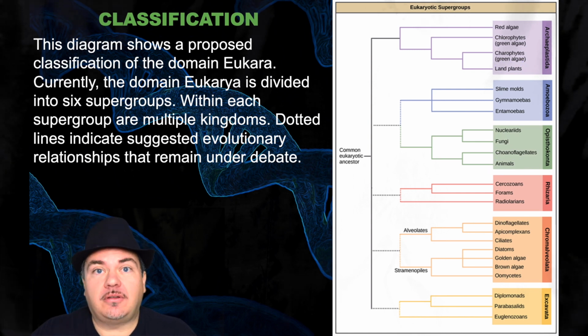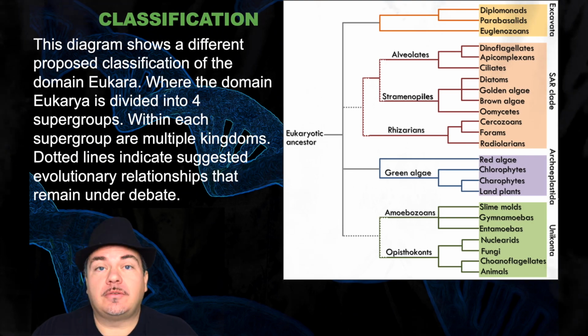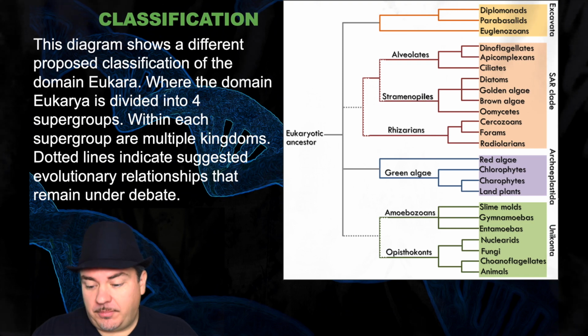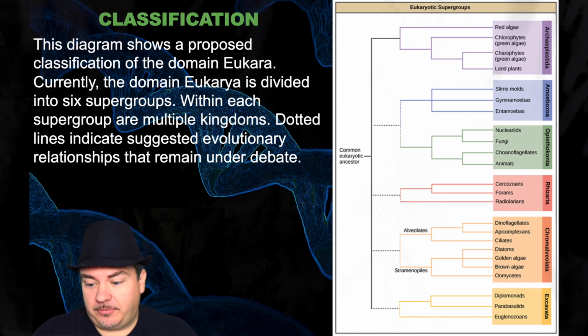Now, as I mentioned in the last lecture, the protists are kind of ill-defined. We're still trying to classify them. For example, this is not the only way you could divide them into supergroups. Some scientists, instead of dividing them into 6 supergroups, would divide them into 4 supergroups. There's different ways of classifying the protists because we're still trying to elucidate their relationship between each other. But we're going to go with the version that your textbook has, which is this version divided into the 6 supergroups. So now let's start to learn about the different types of protists.